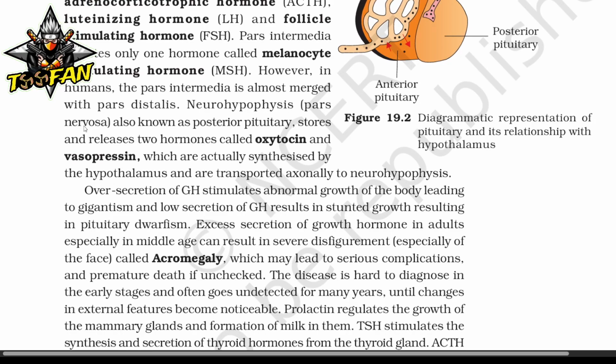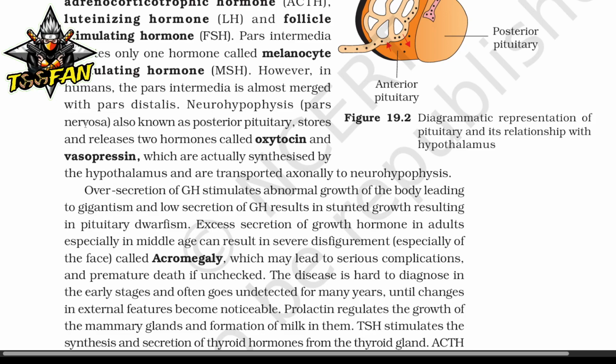Oversecretion of growth hormone stimulates abnormal growth of the body, leading to gigantism, and low secretion of growth hormone results in stunted growth, resulting in pituitary dwarfism. Excess secretion of growth hormone in adults, especially in middle age, can result in severe disfigurement, especially of the face, called acromegaly, which may lead to serious complications and premature death if unchecked.